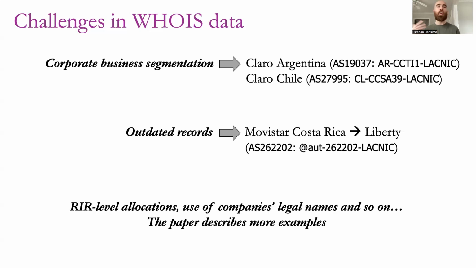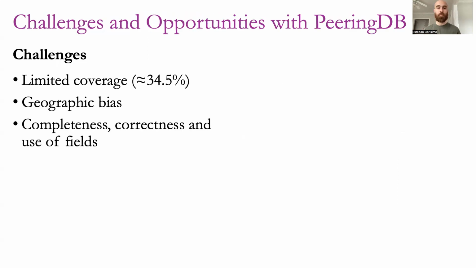There are many other problems that we describe in the paper, and we invite you all to look at what we explain there. One of them could be real RIR level allocations or the use of companies' legal names. But we now propose to take PeeringDB to overcome some of these limitations.